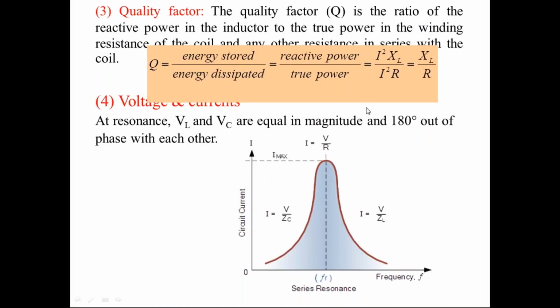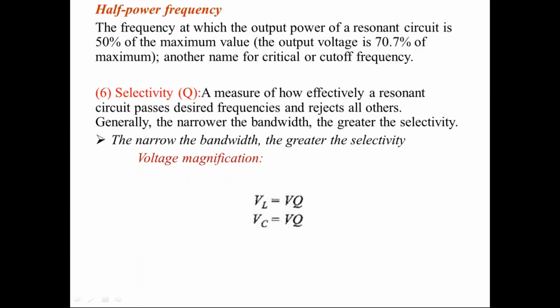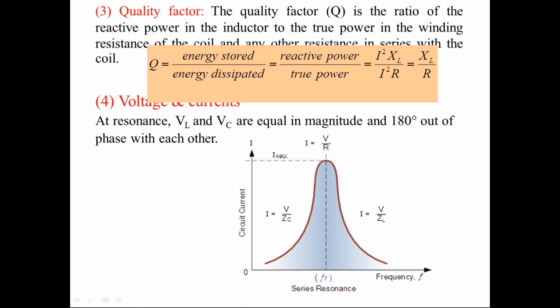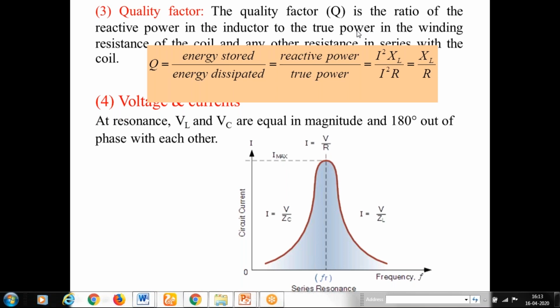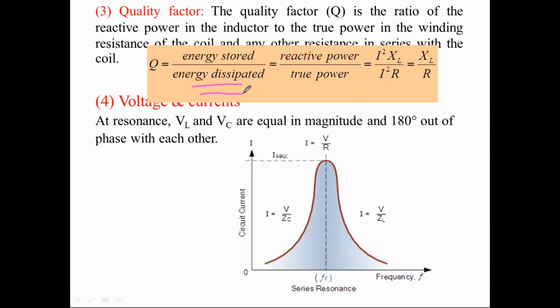Now the third parameter to be understood is the quality factor. This is the formula for the quality factor. The quality factor indicates the quality of a circuit to be selected for an application.